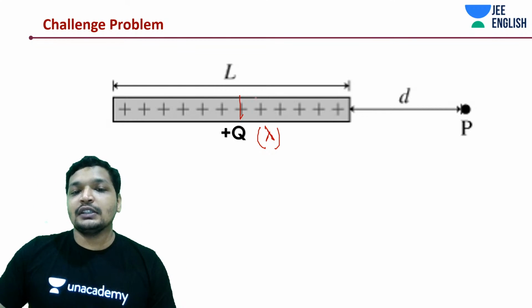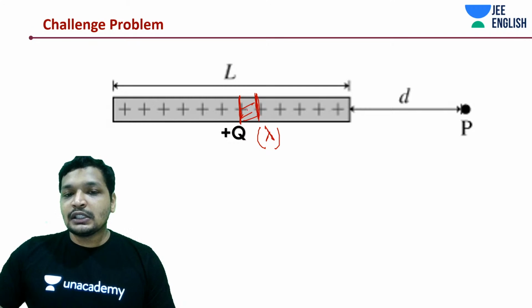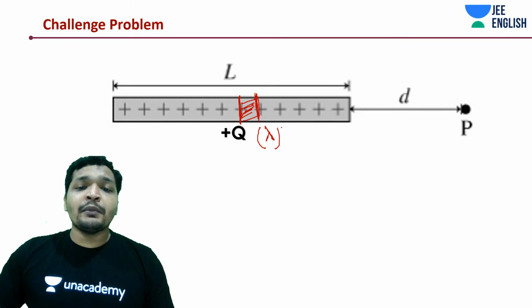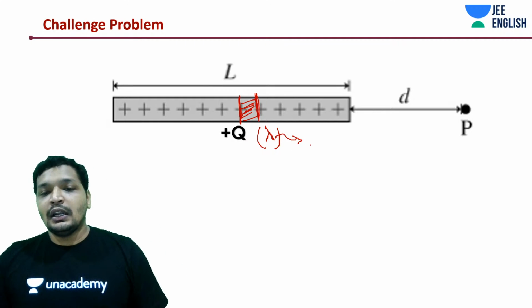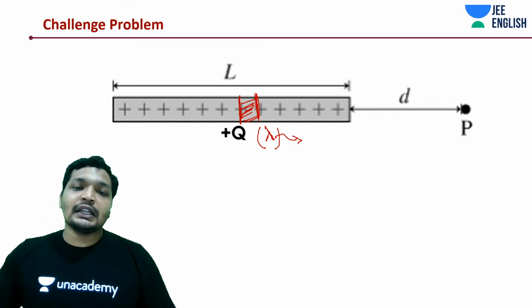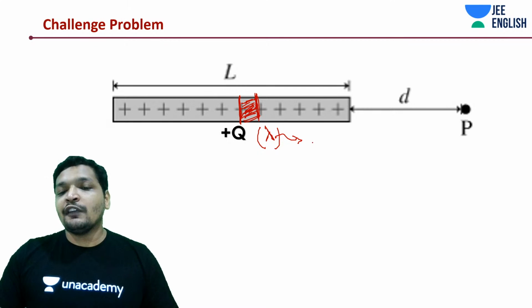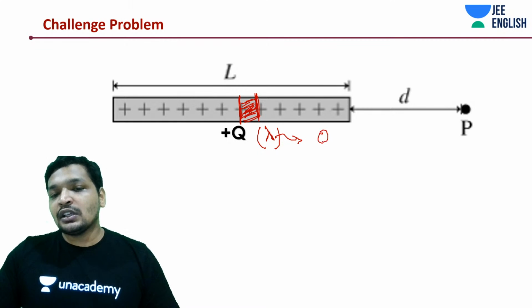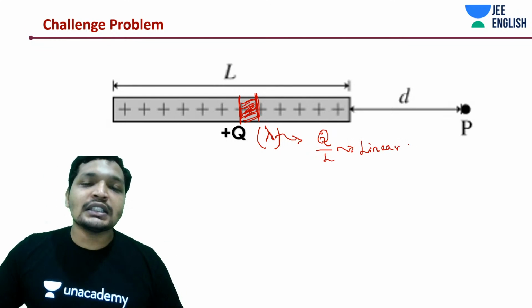They're very important. We discussed a couple of JEE Advanced problems. First of all, in this case, it's uniform. If it's not uniformly distributed charge, lambda as a function will be given to you. I'm going to define a new quantity, which we haven't dealt with until now in electrostatics, which is lambda. What is the value of lambda? In this case it is going to be Q by L, which is the linear charge density. You will see linear charge density.